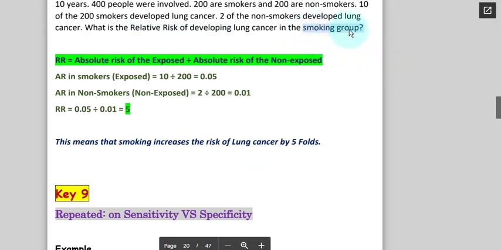in the smoking group, you divide. Absolute risk in smokers, the exposed, is 10 in 200, that means 0.05. Now in non-smokers, the non-exposed, it's 2 in 200, it's 0.01. When you divide them, you get 5. What does this number mean? This means that smoking increased the risk of lung cancer by 5 folds. That's the use of the relative risk and absolute risk concept.